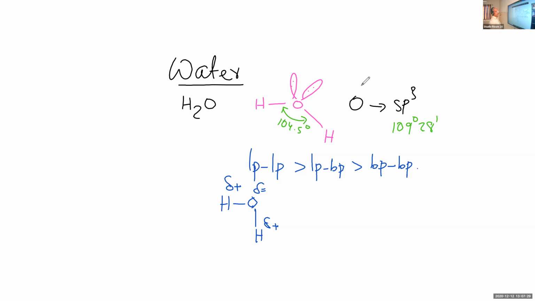Oxygen is negative because oxygen is more electronegative than hydrogen, and there is the shifting of the electron pair towards the oxygen atom.